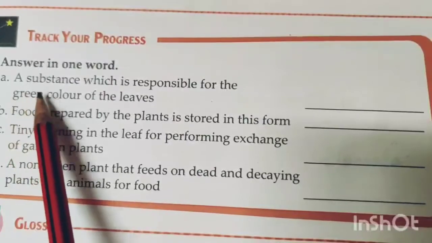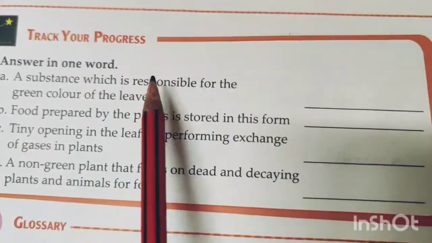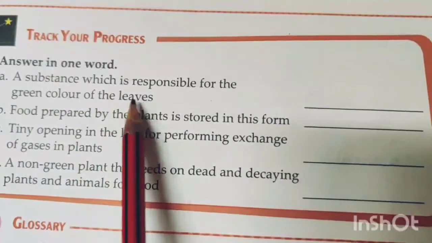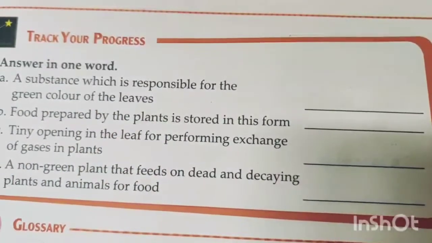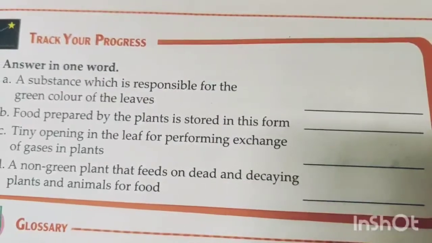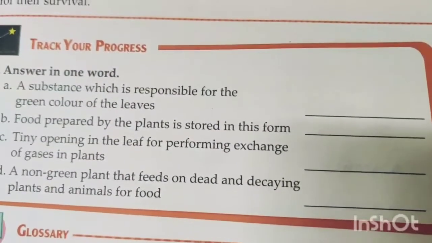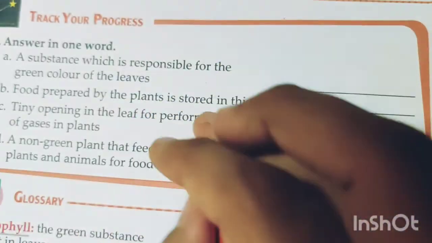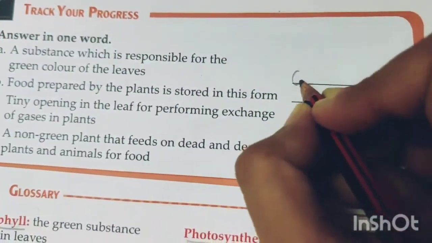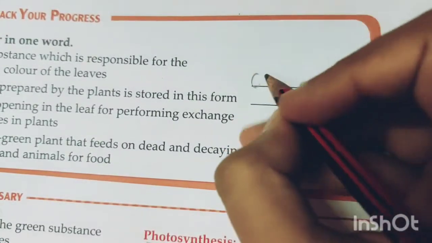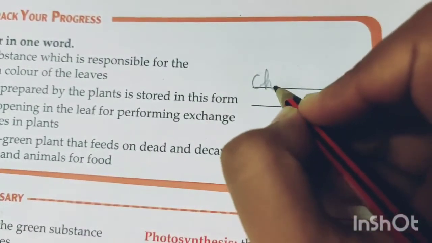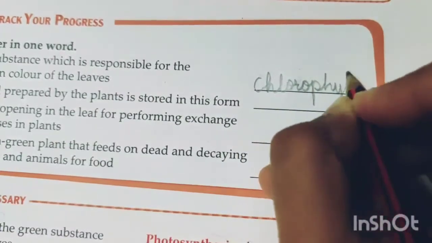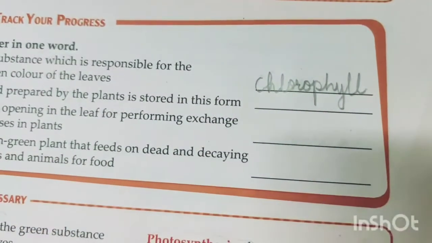First one is a substance which is responsible for the green color of the leaves. Name a substance that is responsible for the green color of the leaves. What is the answer? The answer is chlorophyll. So let's write down chlorophyll. Written?